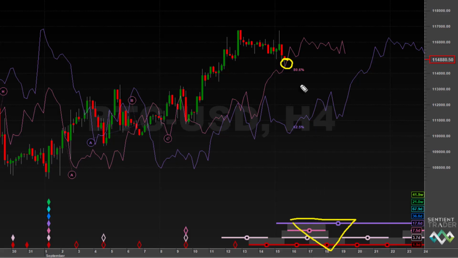There is the nest of lows. We would expect the 20-day cycle FLD to provide support at the time that the 20-day cycle trough forms. However, it is possible that price won't even reach down to the 20-day cycle FLD, in which case we can take advantage of the bubble that has formed between the 10-day and the 20-day FLDs. As price breaks out of that bubble to the upside, that could be your potential long entry opportunity.